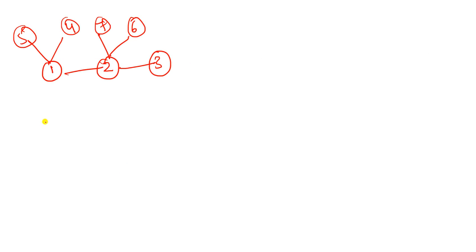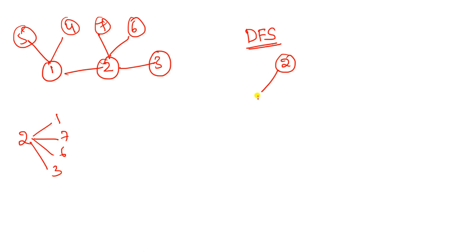See this another example here. In this particular graph, which element can we choose? Can we choose 2 as a root node? I want to construct the spanning tree from this particular graph with the help of the DFS algorithm. I choose 2 as a root node. Now write down 2. What are the edge vertices for this? 1 and 7 and 6 and 3. So choose any one of them. I choose 1, so I insert 1 here.